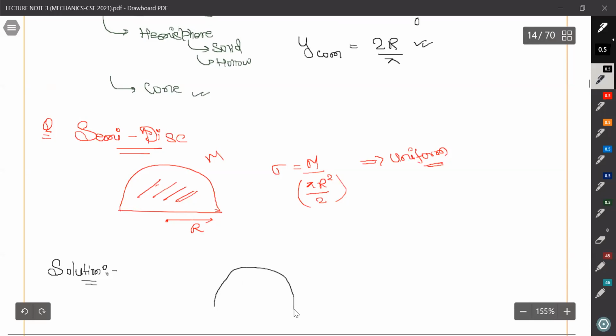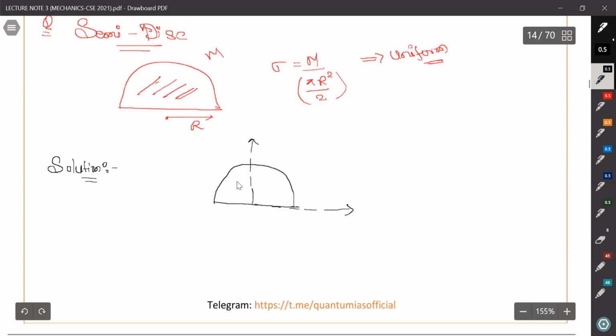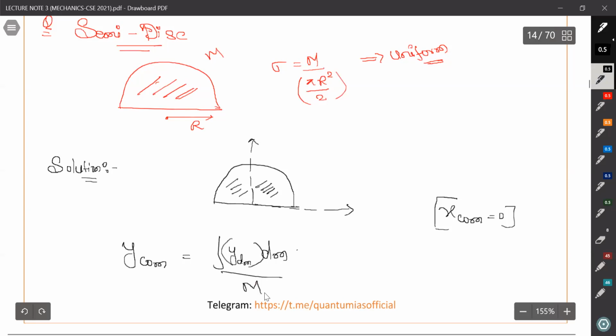For sure, if this is the disk and we take this as the coordinate system, I always tell you that the reference frame should be chosen in an intelligent manner so that it reduces our work. According to symmetry, the x center of mass is 0. So we are primarily focusing on the y center of mass, which is the integral of y of dm into dm upon the total mass m.